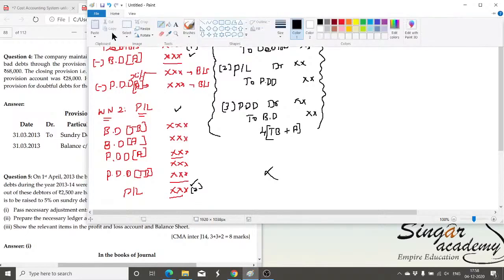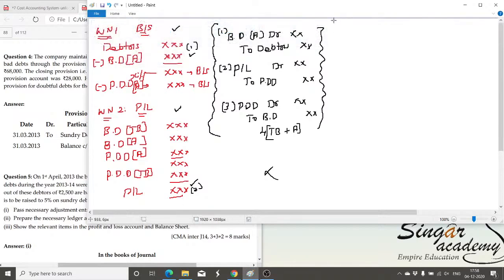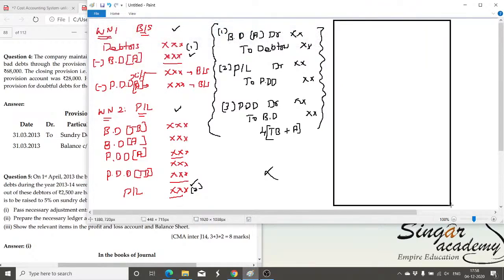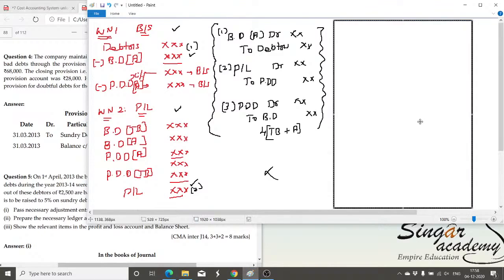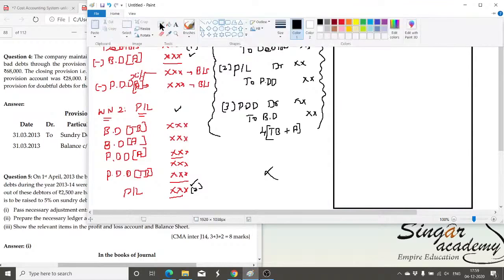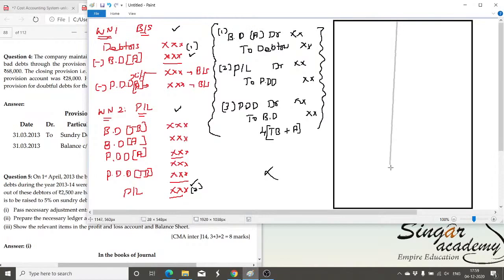Now I am going to guide you through the ledgers. What are the ledgers we are supposed to prepare? I already listed them, and an example was already given. So I am going to post those things now. Wait, I'll just draw the ledger here.